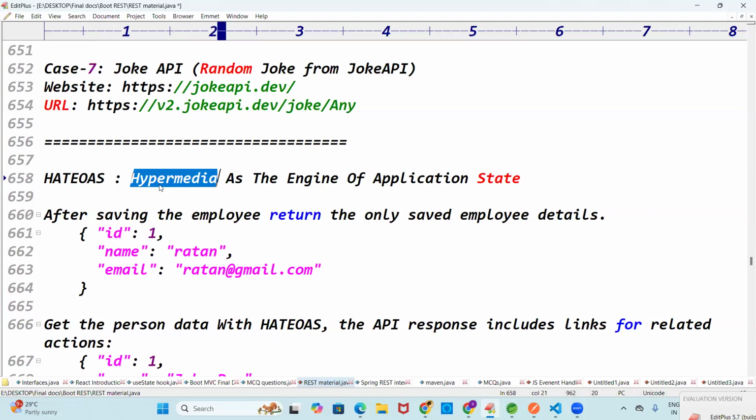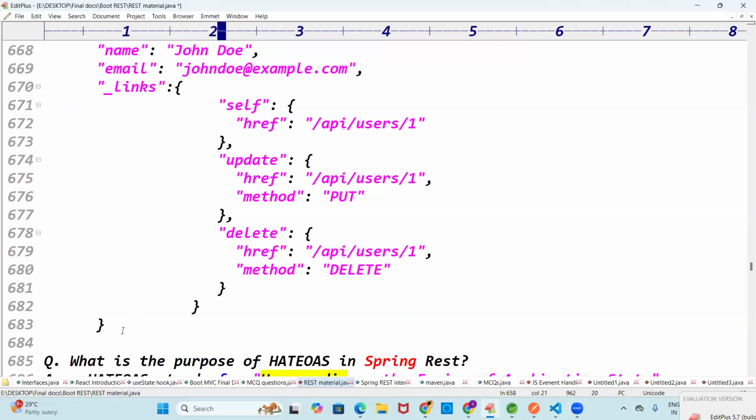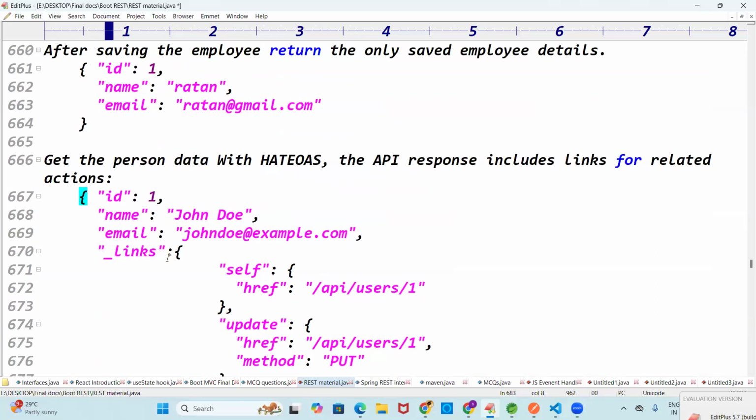Option one: you save the employee and return only the saved employee. Option two: save the employee, and along with the saved employee, you get the links for that employee. What links? Get link, put link, delete link, all the links we should get. Tell me guys, returning only the employee is good, or the employee with links is good? Employee with links is nothing but hypermedia. Hypermedia as the engine of application state.